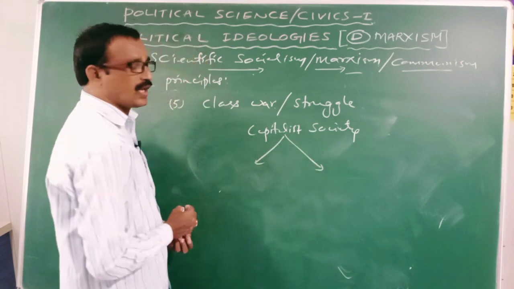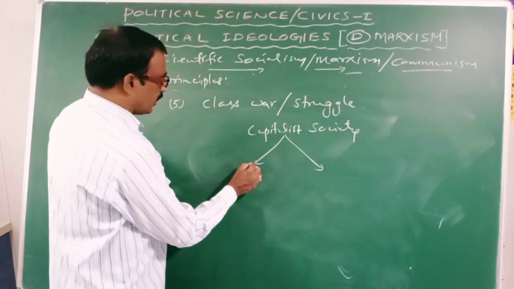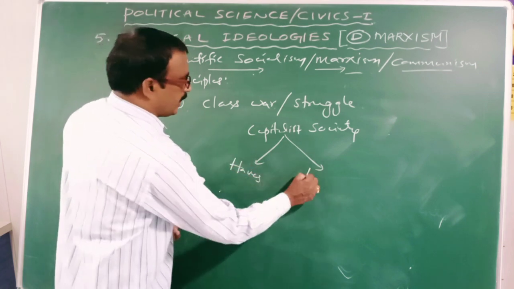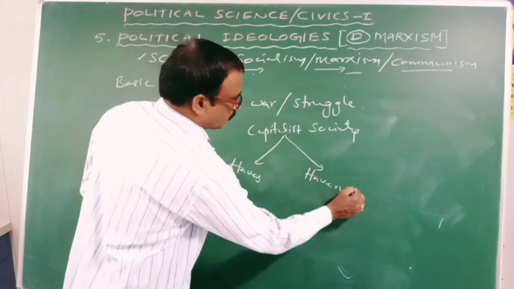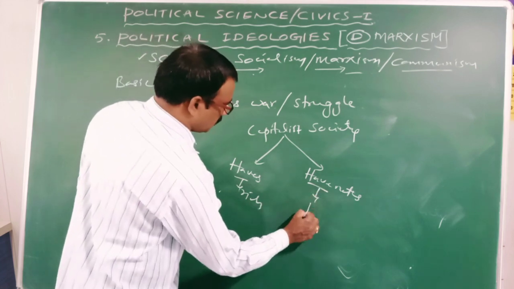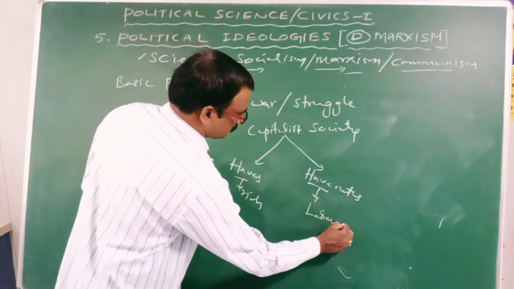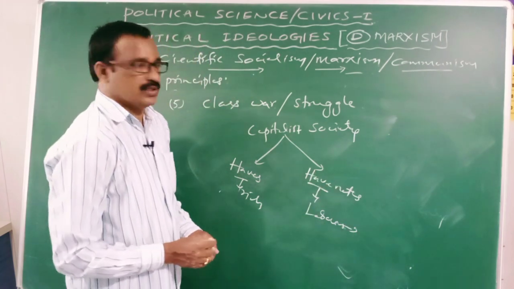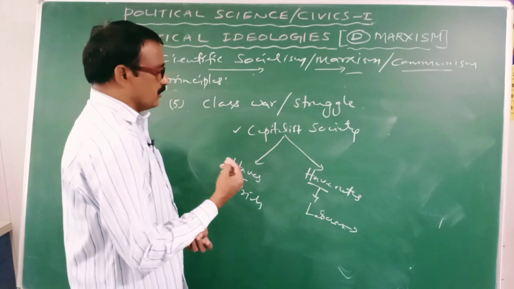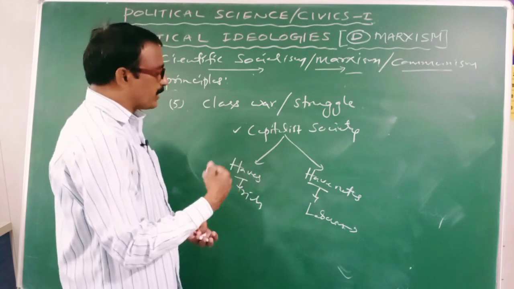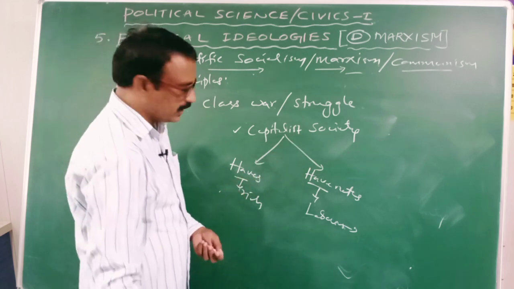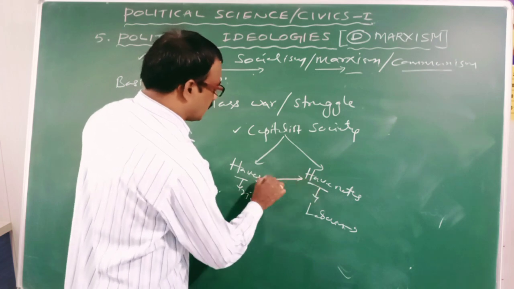There are two classes, rich and poor. Who are the rich? Capitalists are the rich. Haves and have-nots. Haves are the rich people, have-nots are the poor or laborers. So in capitalist society, it is compulsory that the contradiction or the struggle will take place between the haves and have-nots.